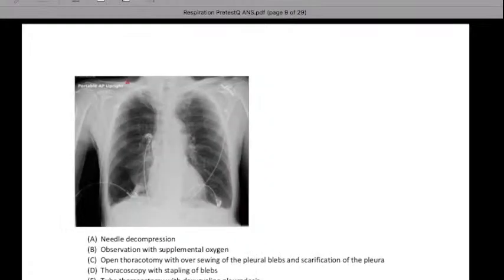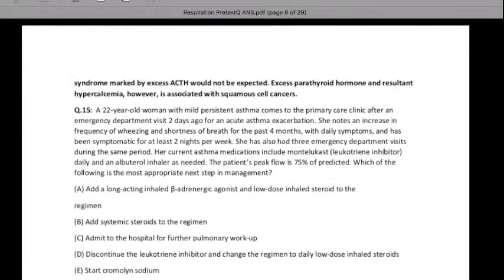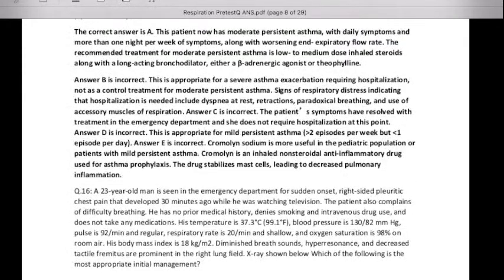Then again, this is question number 16. Most of the students attempted it wrong in the recently concluded postgraduate examination NEET PG, because when you study pneumothorax, you study the type of pneumothorax, the age of the patient, and then management according to the age and type.